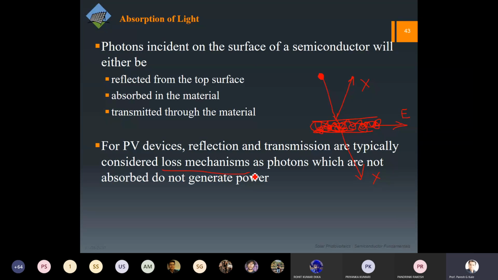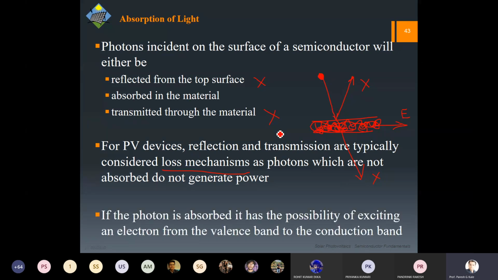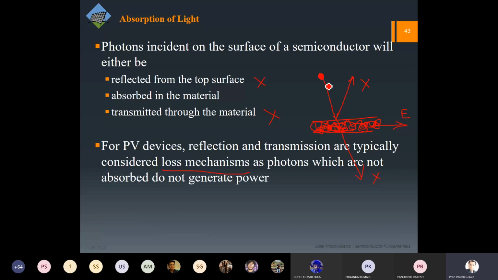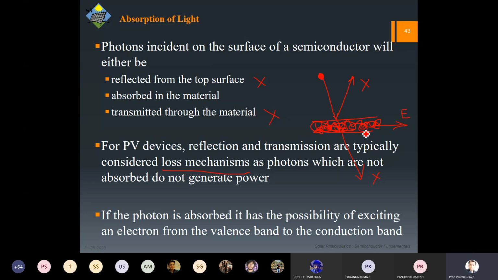These are the loss mechanisms, and definitely we don't want reflection and we don't want transmission. So this is the physics: we have to minimize reflection and we have to minimize transmission. Now how to achieve it becomes the engineering problem. That is how science and engineering come together. When this photon is getting absorbed, ideally it has to create electricity, right?